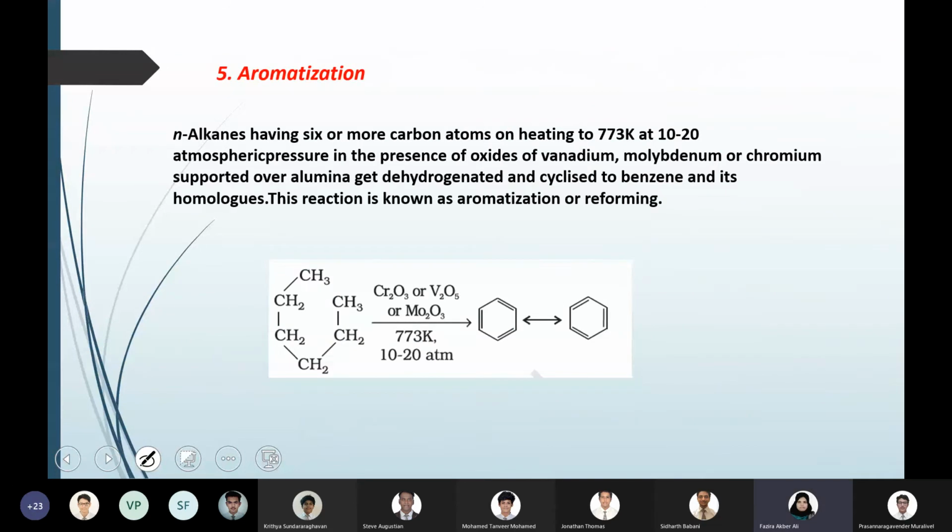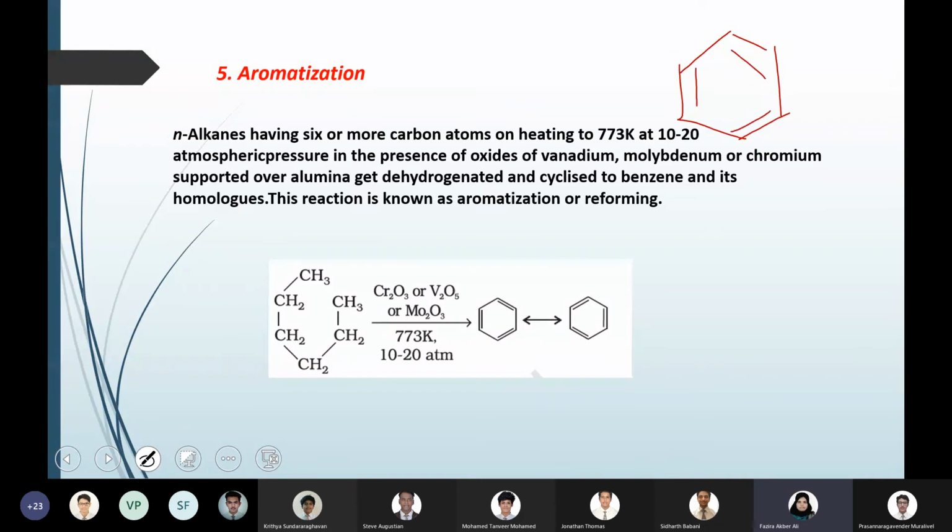The next one, again, is an easy one, even though it looks a little confusing. That is aromatization. Aromatization means a normal long chain organic compound can be converted into an aromatic compound. I have told you about aromatic compounds already. Think about benzene only, because you are looking only for benzene.